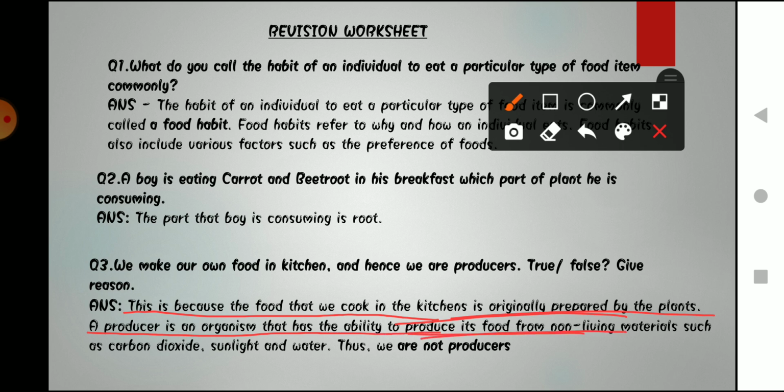Okay, not making. Okay, making is a different thing. Okay, and producing is a different thing. Both the words have different meaning.